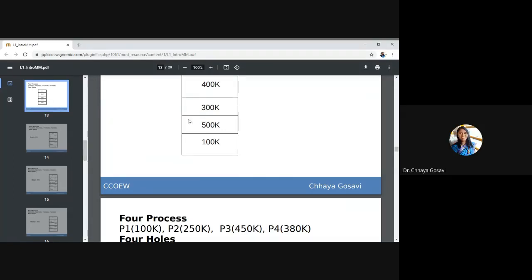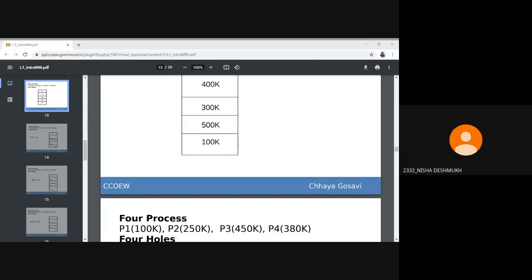Which example, the previous one or this current one? This current example. Let me share the screen with you. But these are separate blocks. Here I'm showing them in a sequence, but in reality they can be at different locations. We are just keeping the record of free blocks, but they may not be contiguous in actual memory locations.